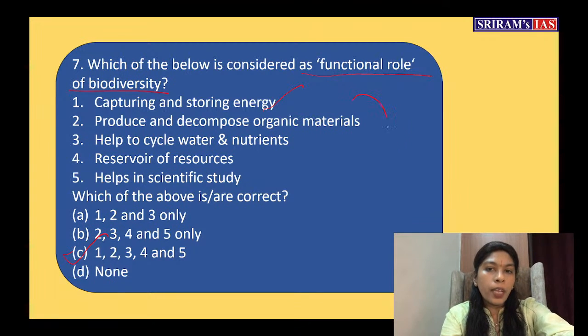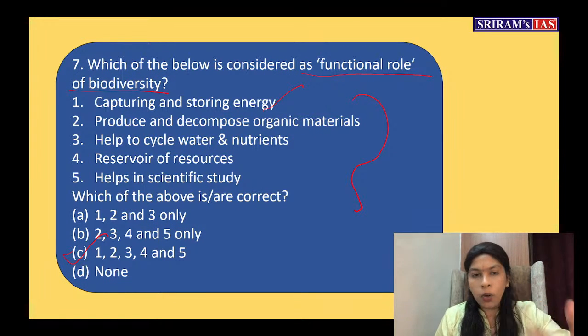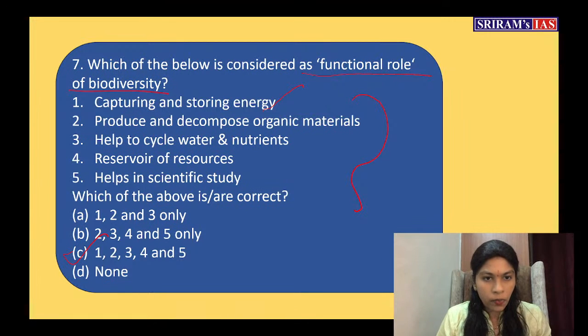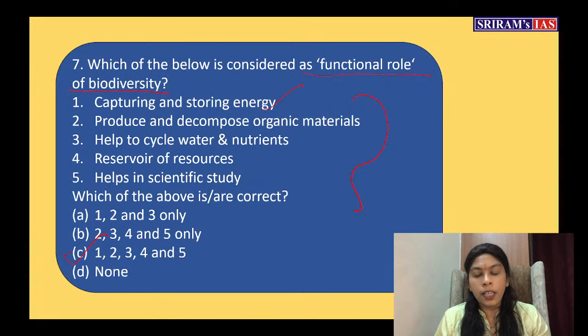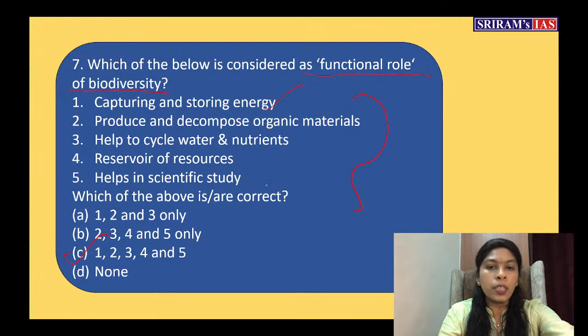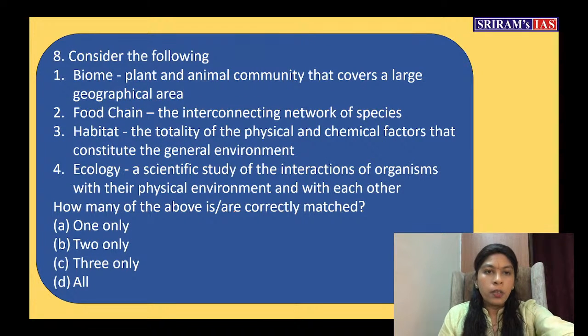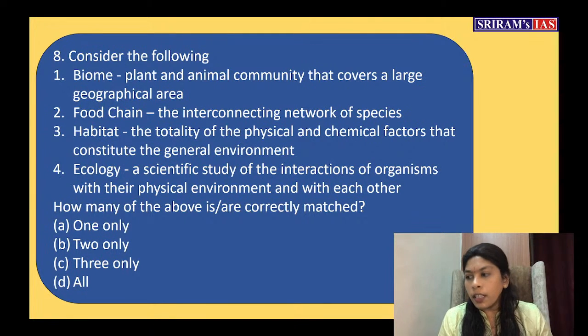As you can see, every function is performed by biodiversity, starting from capturing and storing energy, producing and decomposing organic materials, cycling the nutrients, cycling the water. It also acts as a reservoir of resources, and it helps in scientific study. As we said, a lot of medicines, and even how evolution takes place, is studied from biodiversity only. So this is right, very good. Go to the next question. Consider the following. The first statement is biome, plant and animal community that covers.